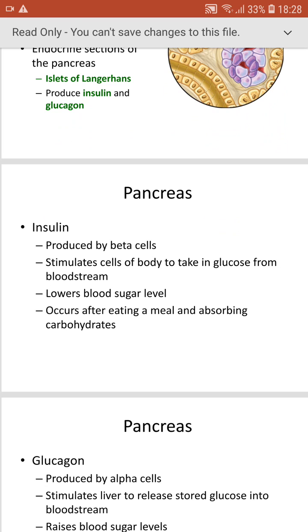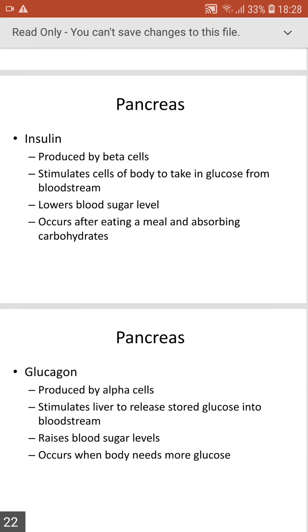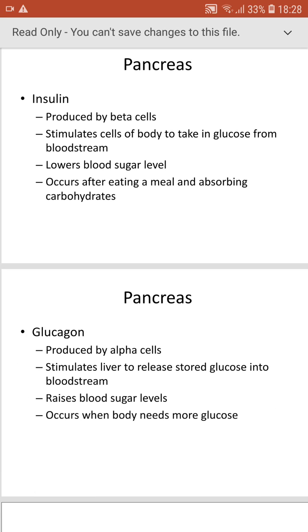Insulin will decrease the blood glucose, and this occurs after eating a meal and absorbing the carbohydrates. The very opposite is glucagon. Glucagon will increase the blood glucose. So if both are functioning together, that will maintain the blood glucose at the same level. That means maintaining homeostasis. So both of these work for maintaining homeostasis.